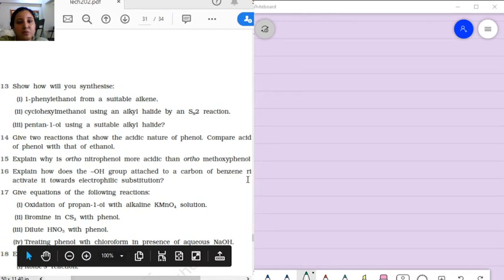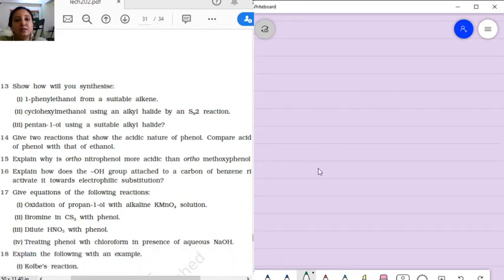The next question is what? 11.13. It says show how you will synthesize the following. The first part says how will you synthesize 1-phenyl ethanol from a suitable alkene. What does 1-phenyl ethanol mean? It is this: CH, CH3, OH. This is your 1-phenyl ethanol.